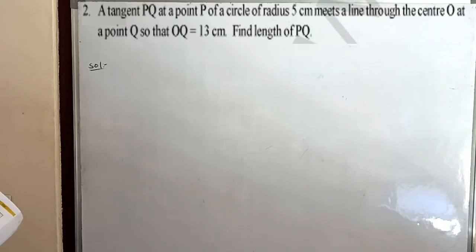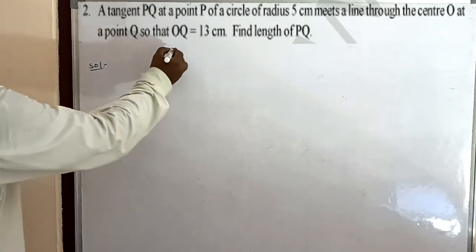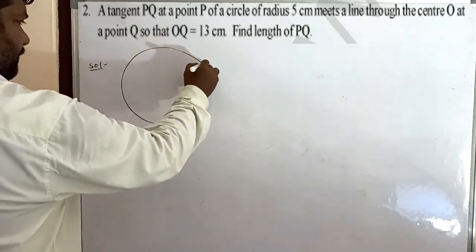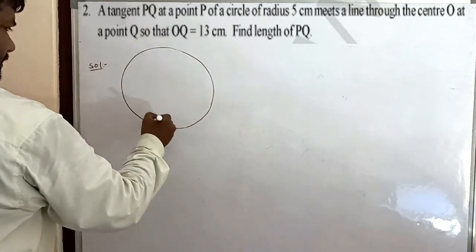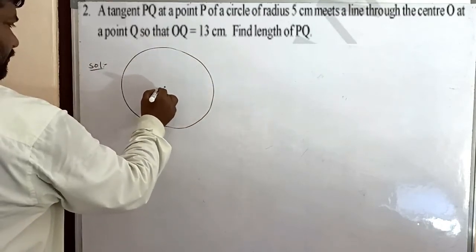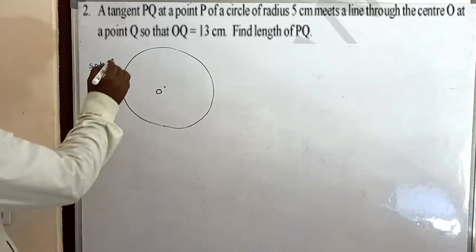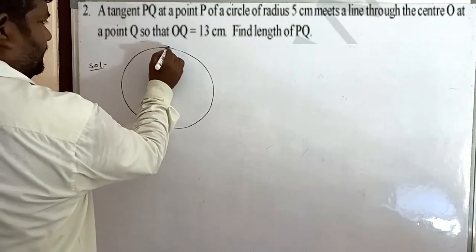Find the length of PQ. Here the circle is given. This is the circle with center O. Next, PQ is a tangent. This is the tangent.